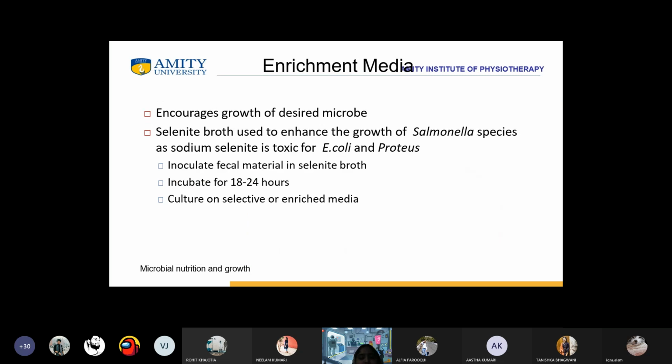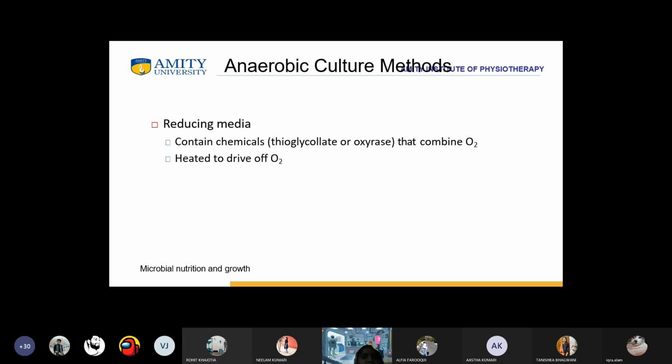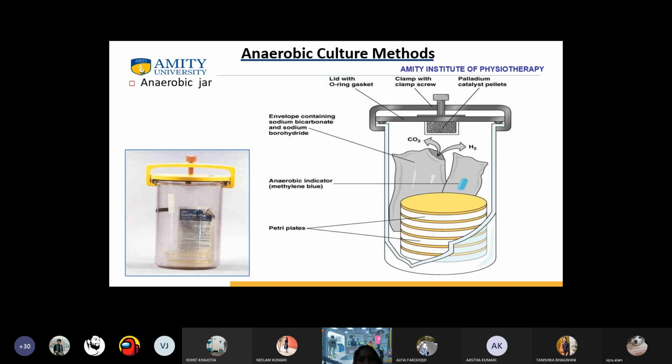Then we have enriched media, they encourage growth of desired microbes. So there's selenite broth used to enhance the growth of Salmonella species; inoculate fecal material in selenite broth and incubate for 18 to 24 hours. Then we have anaerobic culture media with reducing media. They contain chemicals that combine with oxygen and are heated to drive off oxygen.